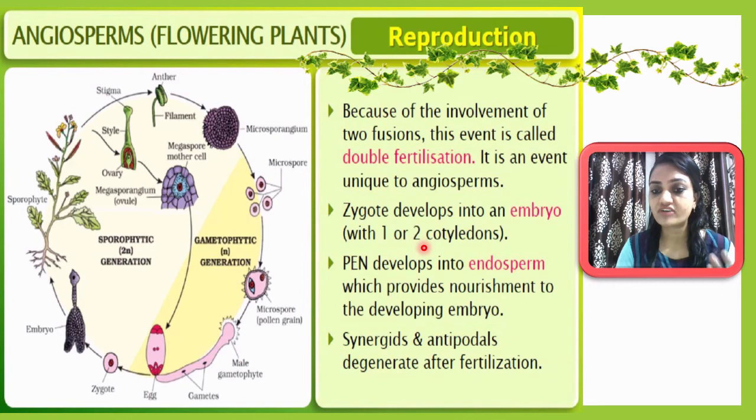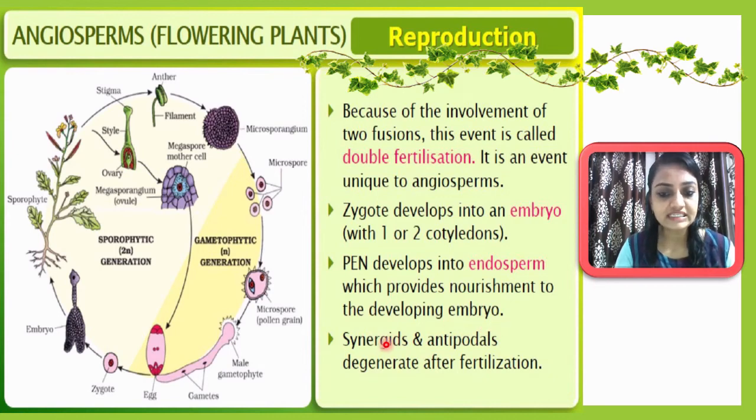In case of a dicotyledon, they will have two cotyledons. So in this way, the zygote will further divide and develop into finally the embryo, and then the second structure, which is triploid, the PEN, will develop into endosperm, which provides nourishment. During the whole process nourishment is required, and this nourishment will be provided by the endosperm, which is formed from the PEN, that is a triploid structure. So the PEN, a triploid structure, will develop into endosperm, which provides nourishment to the developing embryo,